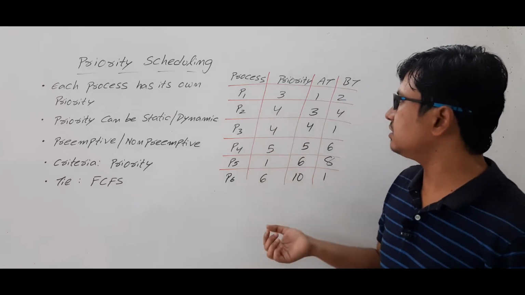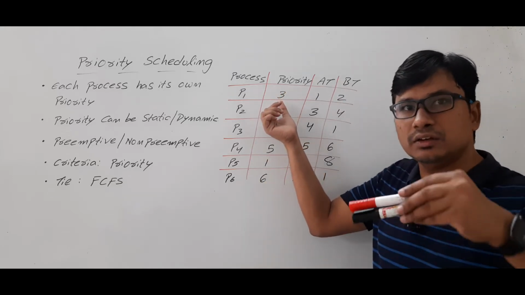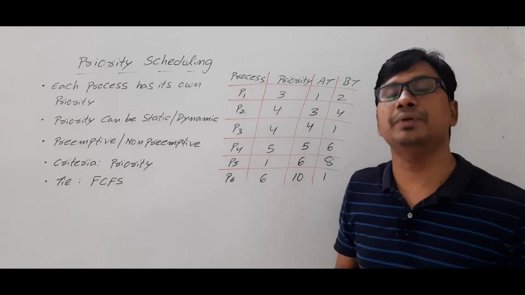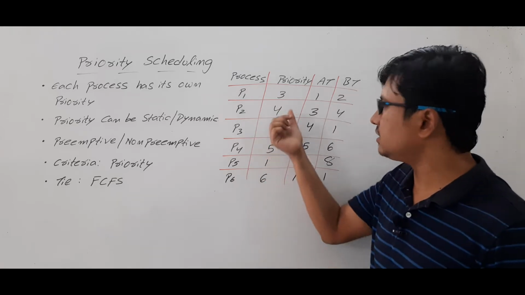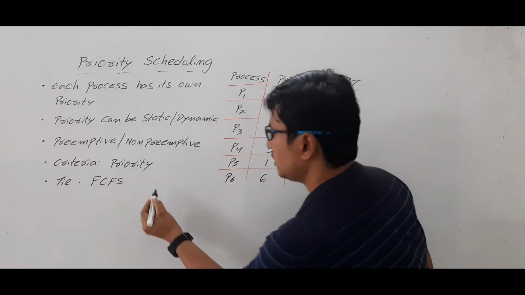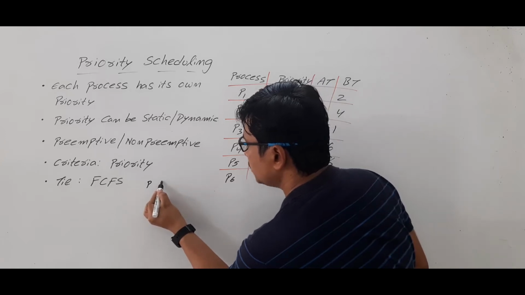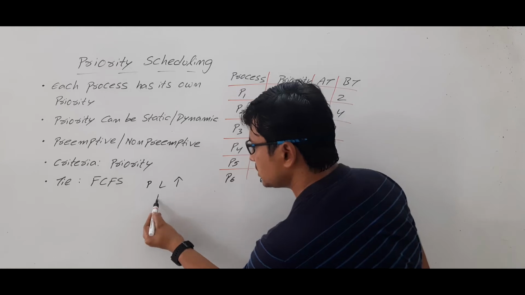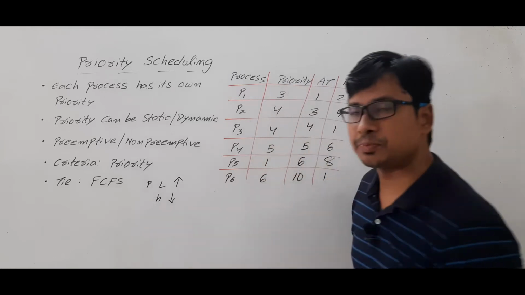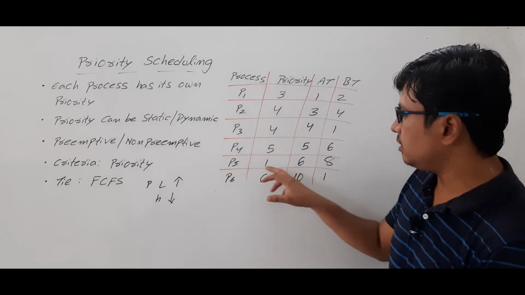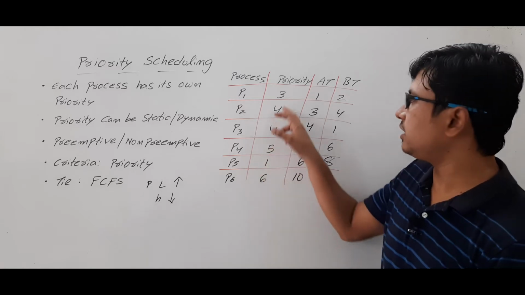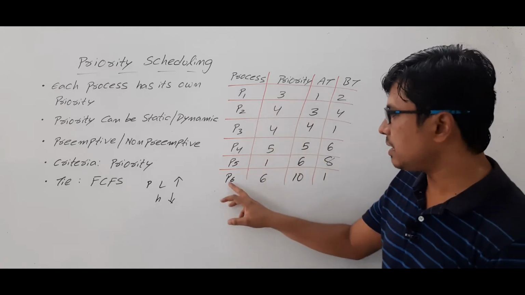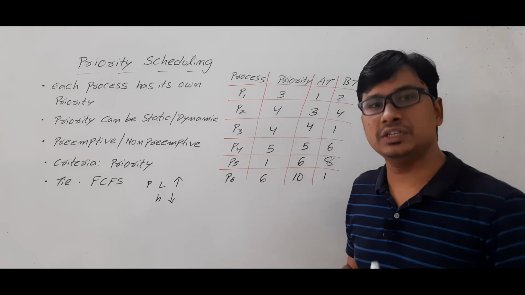If they have given that the priority with less value will be given high priority, then P5 will get the high priority as compared to the remaining processes, and P6 will get the lowest priority.